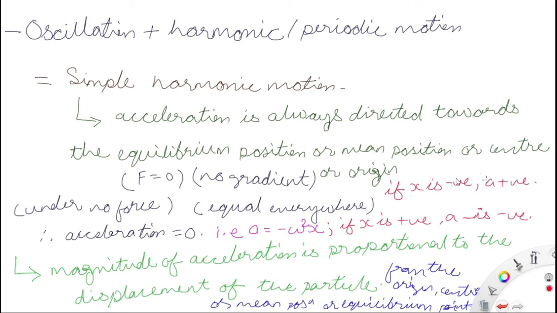Now in simple harmonic motion, the acceleration is always directed towards the equilibrium position, and that acceleration is represented by a = -ω²x. Here omega is the frequency, but this frequency is in radian per second, not hertz.